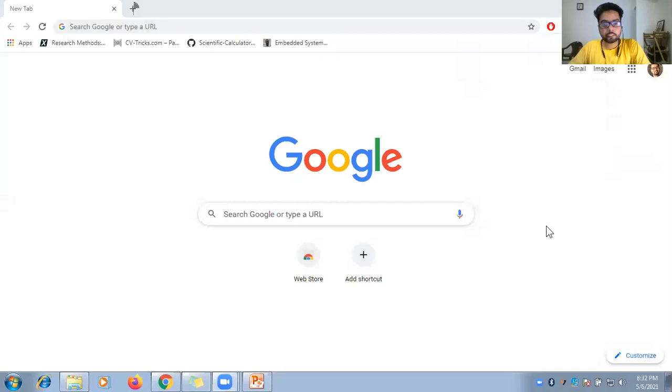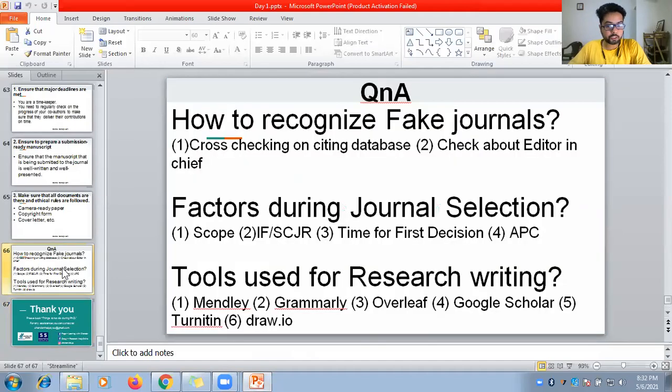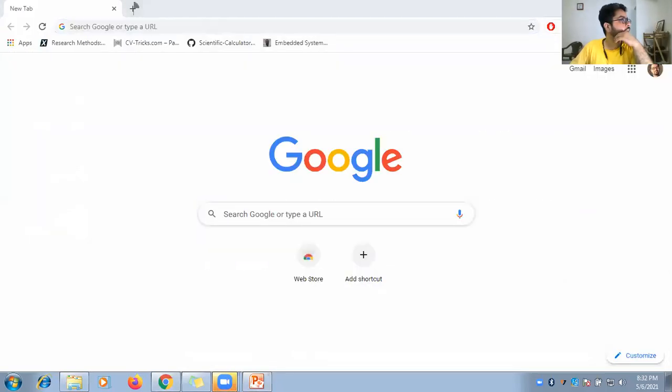The third factor in the selection of those journals is time for first session. How to access research papers free of cost. Tell me any field, tell me any research paper you want to access, then I can help. Otherwise, there are so many websites. Okay. So coming on to the questions that you have asked.